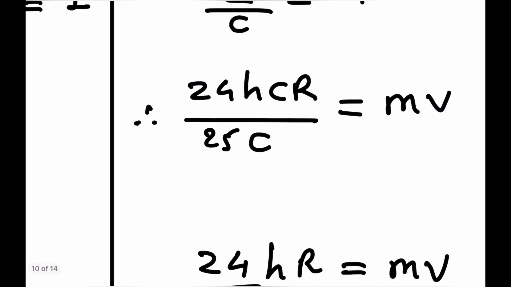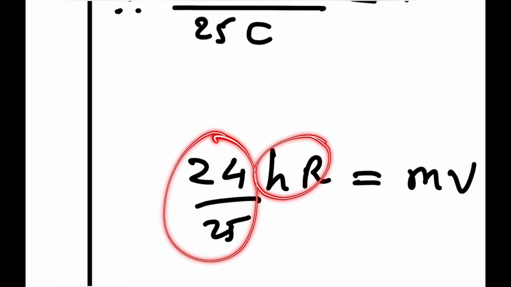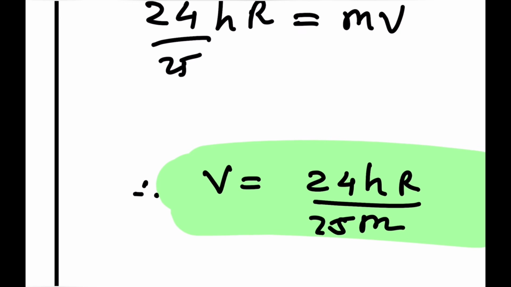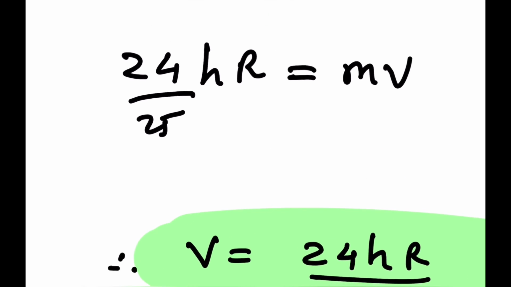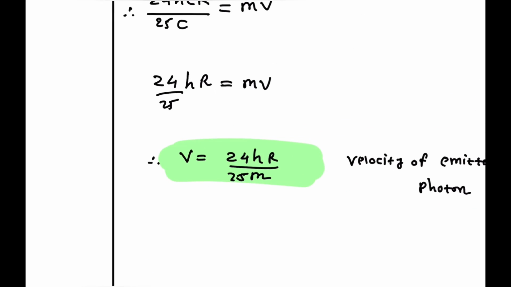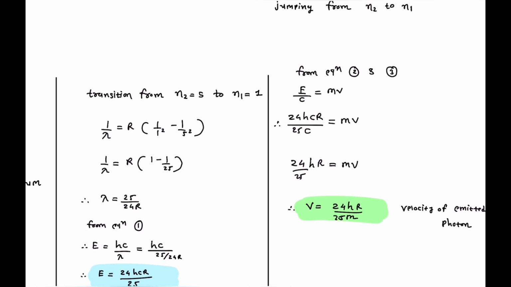The remaining quantity on the left-hand side of the equation is 24 by 25 into h into R, which is equal to mv. So, in order to make the velocity the subject, v is equal to 24hR by 25m. So the velocity acquired is 24 by 25 hR by m.